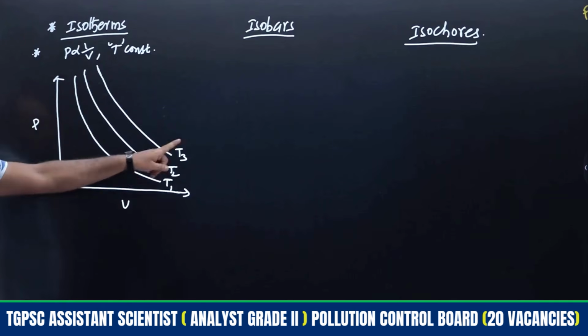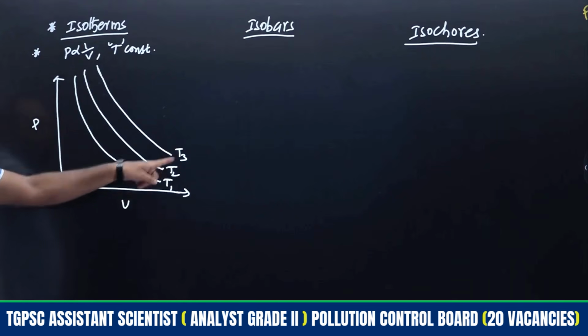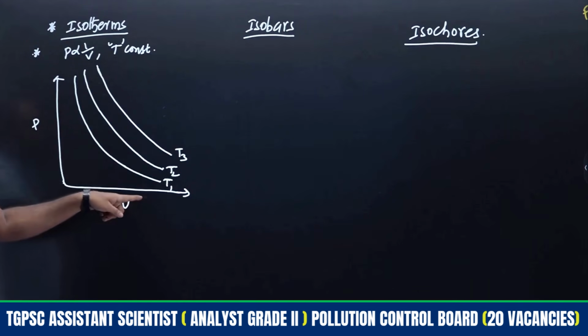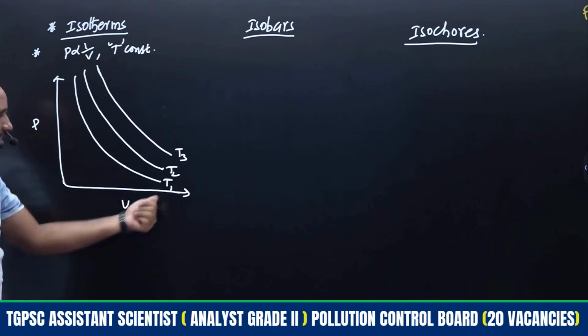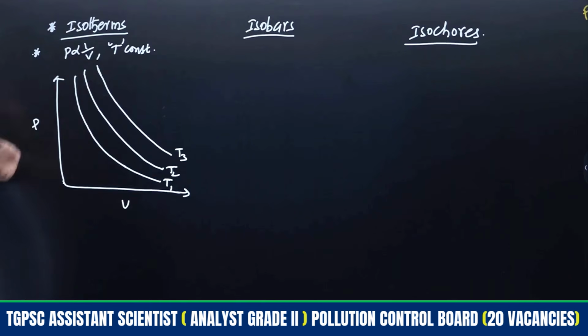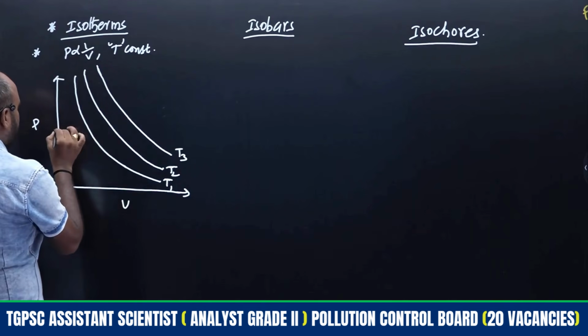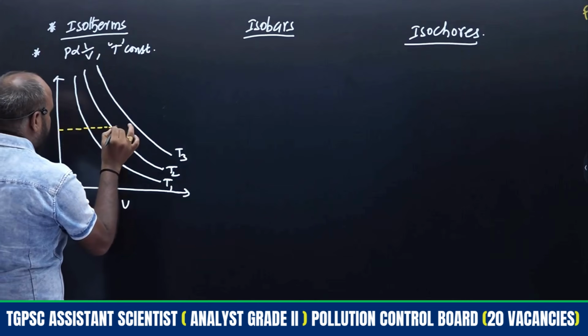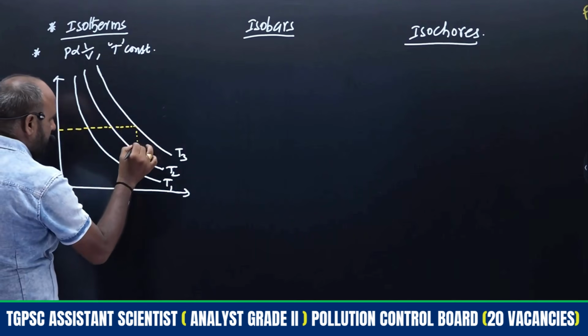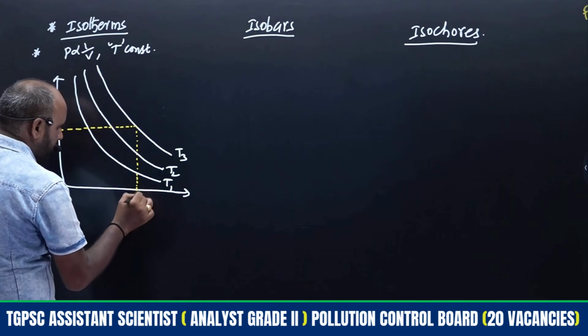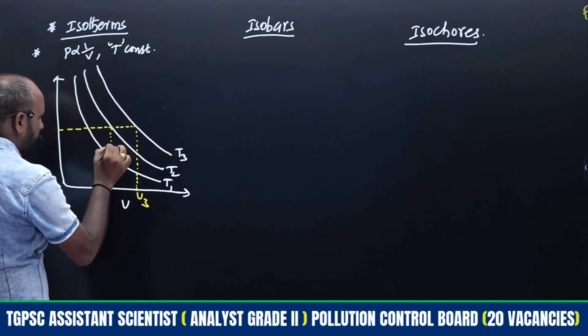So how do we get the relation between them? Will T3 be more or T1 be more? We are getting three lines. First we draw three lines only. Which temperature will be more? Means this first line's temperature will be more or the last line's temperature will be more? What is the relation between these temperatures? That can be explained by the isotherms concept. Here we just have to keep pressure constant. So this is the volume, and the corresponding volume is V3.